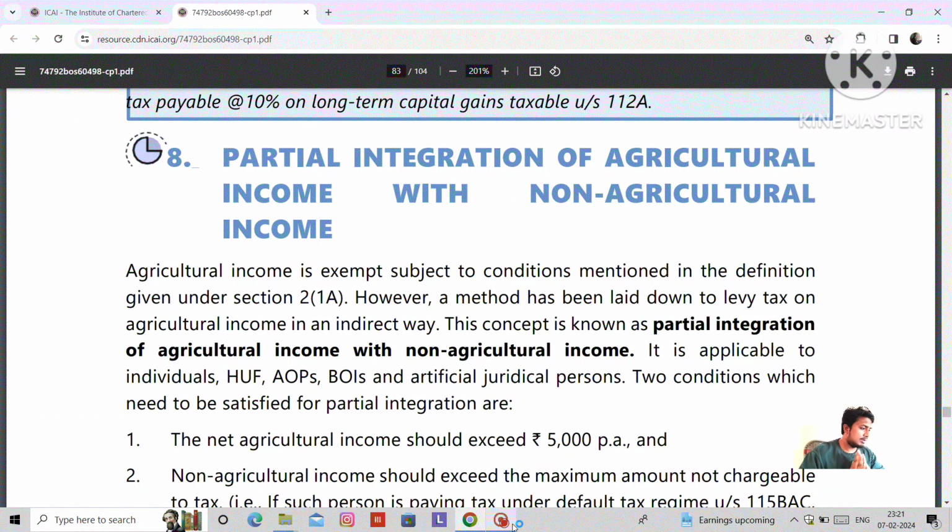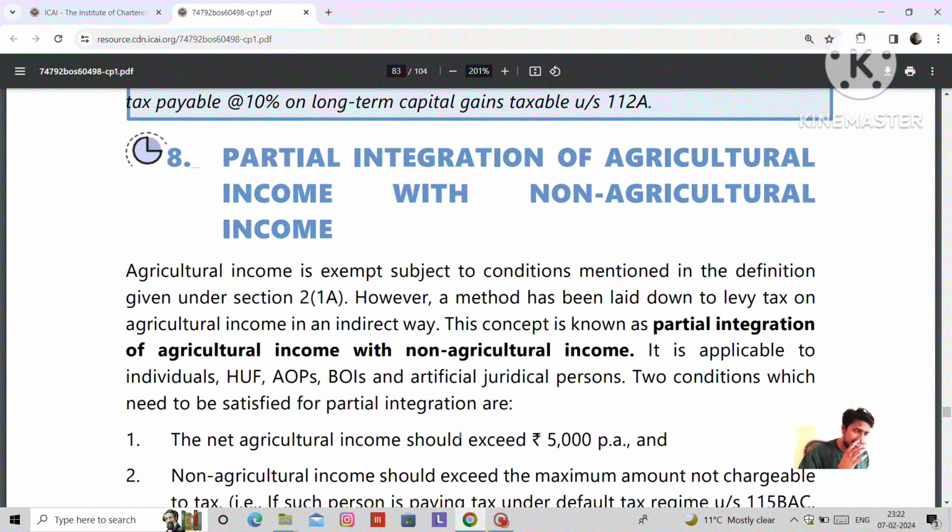In this lecture, we will discuss partial integration of agriculture income with non-agriculture income. This concept will be applicable for those SSEs who earn agriculture income as well as non-agriculture income. If an SSE's agriculture income exceeds 5,000 and non-agriculture income exceeds the basic exemption limit, suppose the SSE opts for normal provisions, the basic exemption limit is 2,50,000. If the SSE opts for the default regime, 3 lakhs is the basic exemption limit. If the SSE earns more than 5,000 as agriculture income and his non-agriculture income exceeds the basic exemption limit, then he needs to apply this partial integration concept.